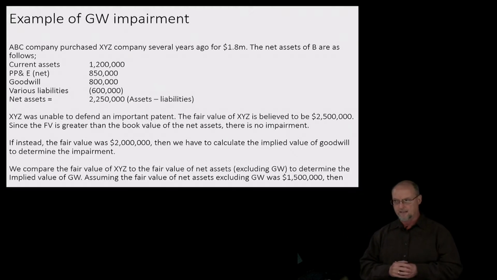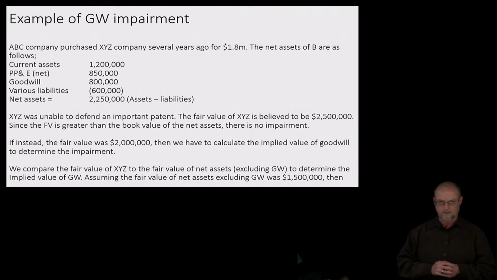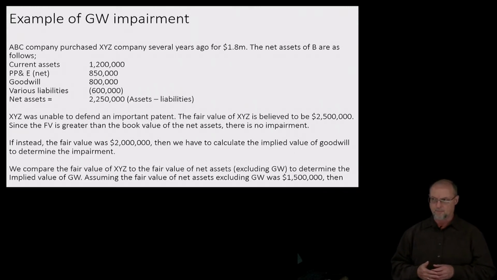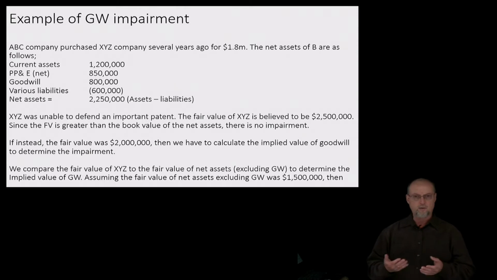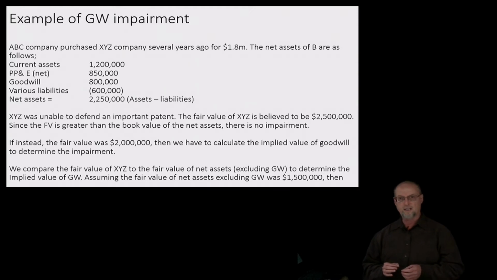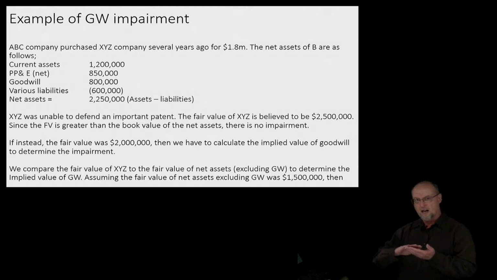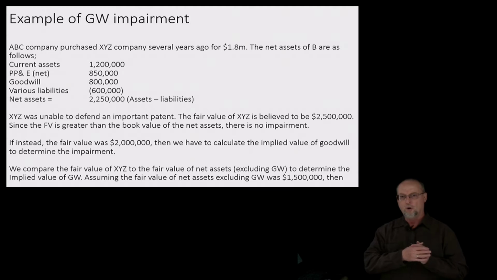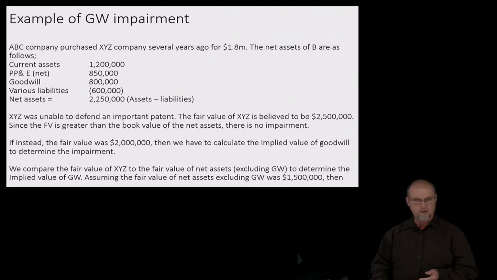If instead the fair value were $2 million, not $2,500,000, but $2 million, that's going to be less than the book value of $2,250,000. So we do have an impairment. And now we have to calculate the implied fair value of goodwill. The way that we do that is we calculate, on an itemized basis, asset by asset, the fair value of all the assets and the fair value of the liabilities, which again gets us to net assets excluding goodwill.